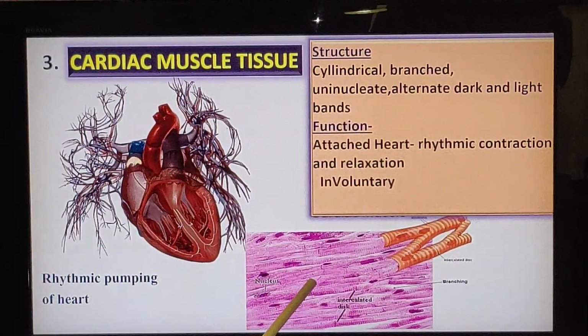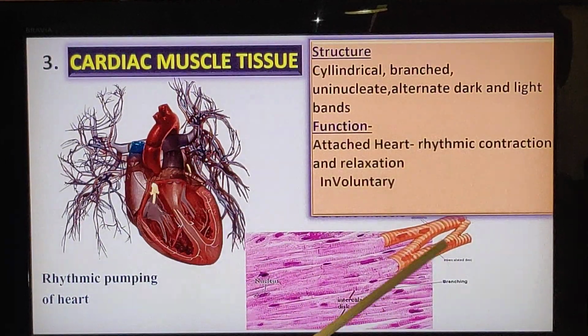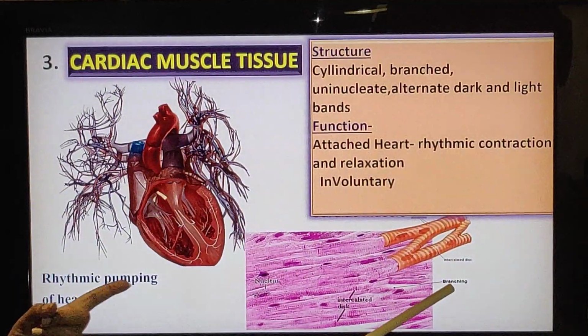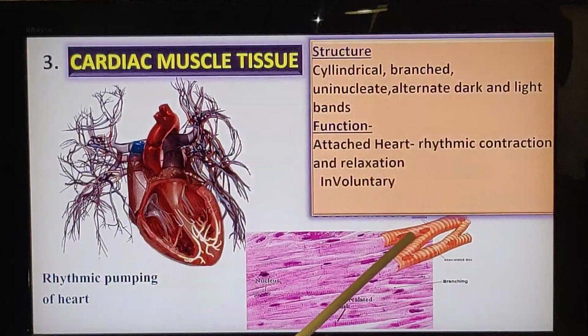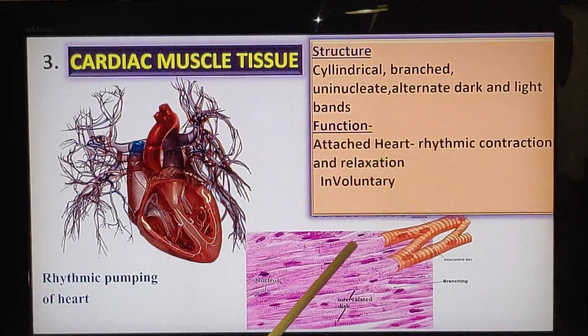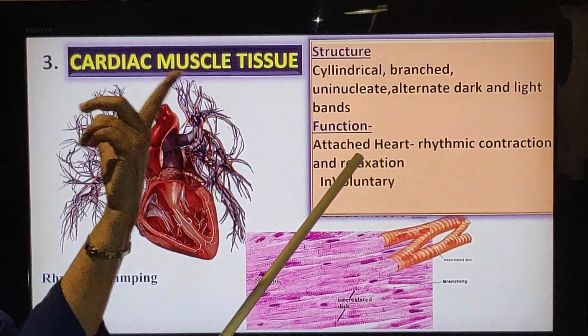Okay, and how is it looking? It is looking a little bit similar to the skeletal muscle, isn't it? Cylindrical in shape. But one difference is there. You can see the branches arising from it. So it is cylindrical but branched, and the number of nuclei is only one in one cell. It was multinucleate in the case of skeletal muscle.